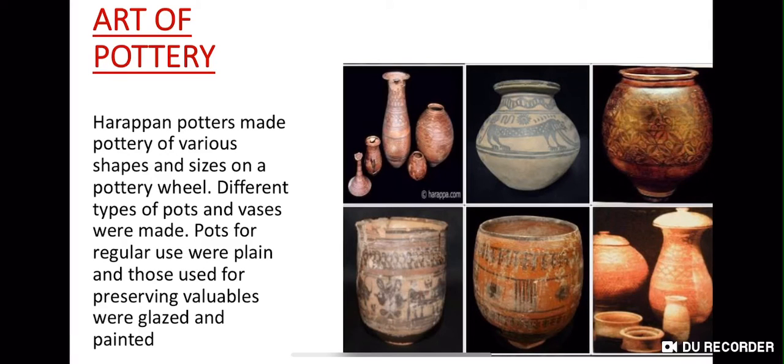Next we have the art of pottery. You can see here the different shapes, sizes and types of pottery in this figure. These are all the kinds of pottery they made. Harappan potters made pottery in various shapes and sizes using a pottery wheel. Pots for regular use were plain, and those used for preserving valuables were glazed and painted. These were glazed and painted, whereas these were the normal pots.